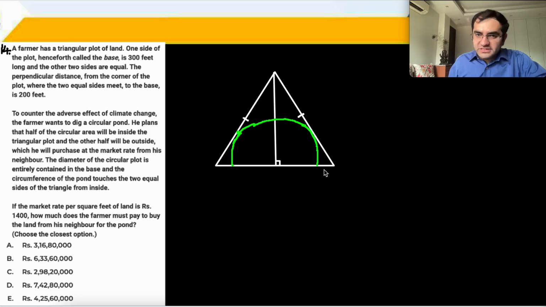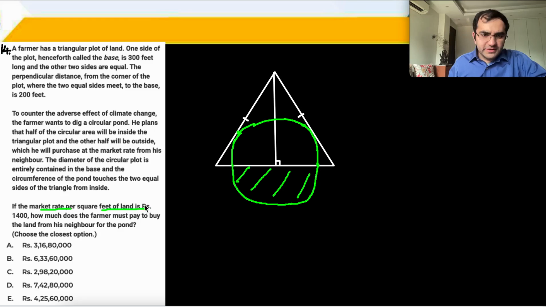And for this semicircle, this is inside the triangle. What will he be paying for? He will be paying for the portion that is outside the triangle. इसका वो पेमेंट करेगा. This is what he will pay for.